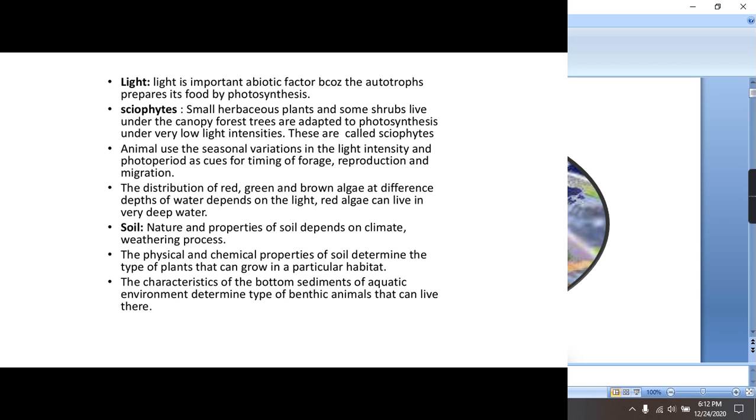Moving further, the next abiotic factor is soil. The nature and properties of the soil depend on climate as well as the weathering process. Now, what is this weathering? This is the process of soil formation. The physical and chemical properties of the soil define what type of plant can grow in that habitat. And you know that the flora of an area affects the fauna of an area. Whatever the type of plants in an area, that will affect the type of animals in that area.